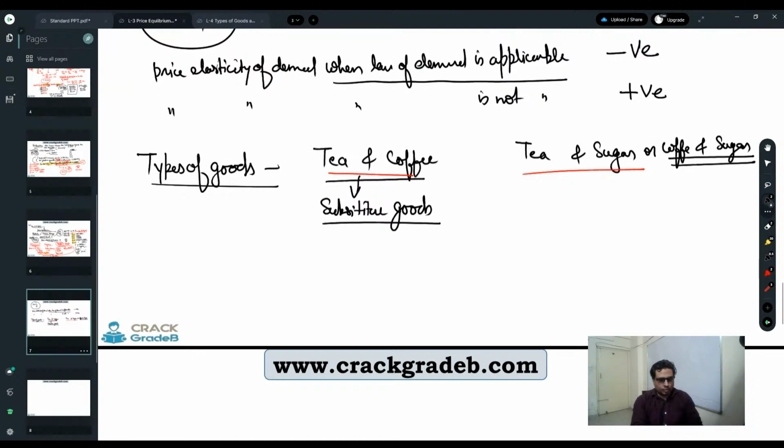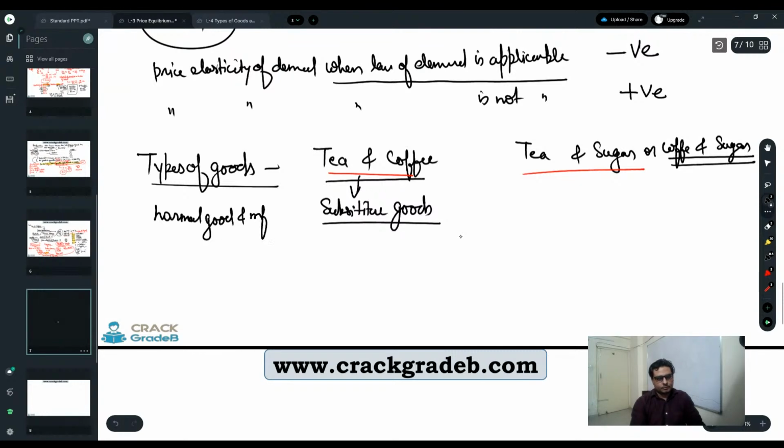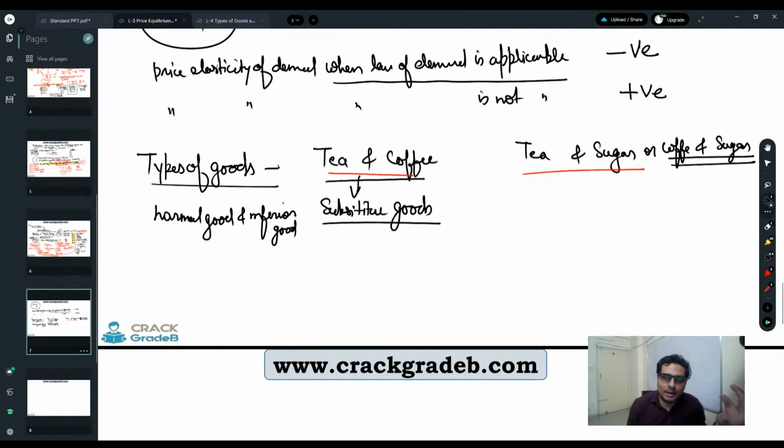Either tea or coffee. So when there is a substitute, another typical example is normal good and inferior good, right? If we have good money in the pocket, we will eat cashew, and if cashew is not there, then even groundnut is also good, right?